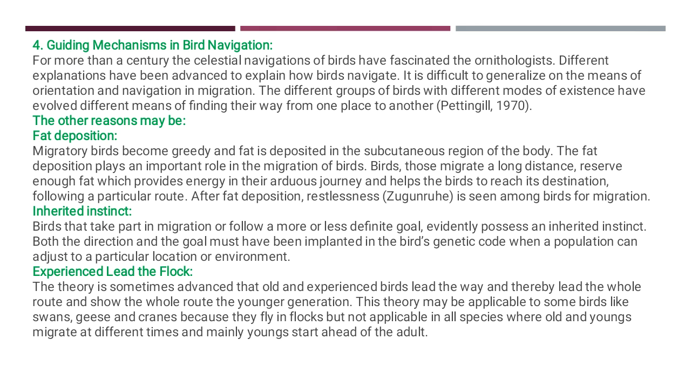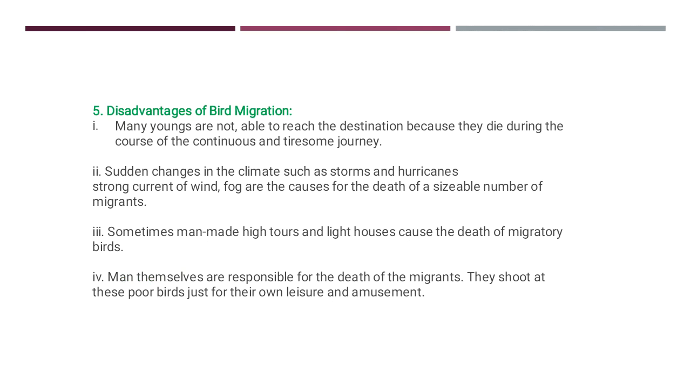The next one is the guiding mechanism in bird navigation. It is difficult to generalize the means of orientation and navigation in migration. Different groups of birds with different modes of existence evolve different means of finding their way from one place to another place. Then fat deposition, inherited instinct, experimental lead and flocks.